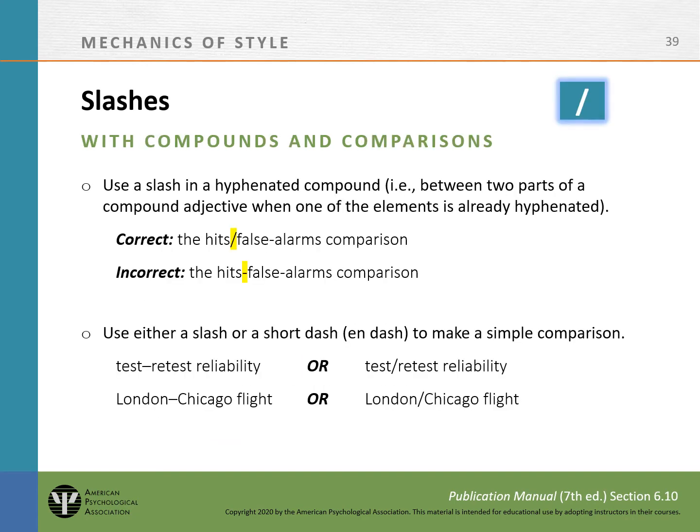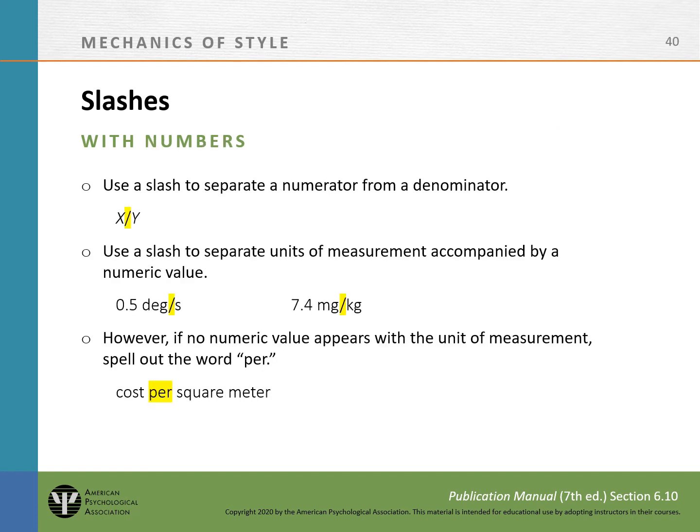Use a slash in a hyphenated compound between two parts of a compound adjective when one of the elements is already hyphenated. Use either a slash or a short dash to make a simple comparison. Use a slash to separate a numerator from a denominator. Use a slash to separate units of measurement accompanied by a numerical value. However, if no numerical value appears in the unit of measurement, spell out the word per, for example, cost per square meter.